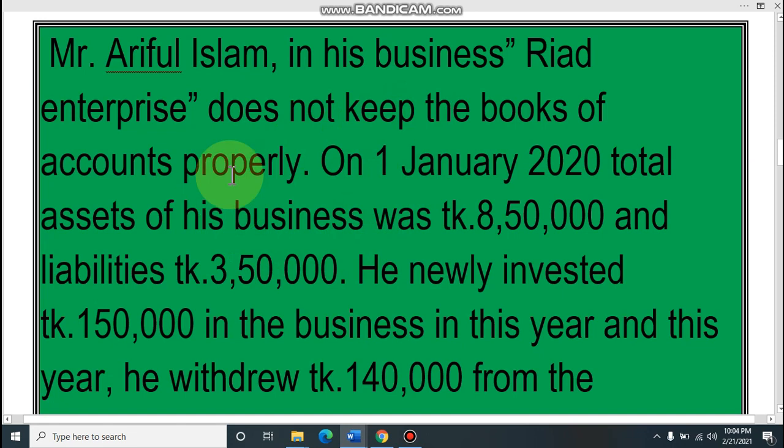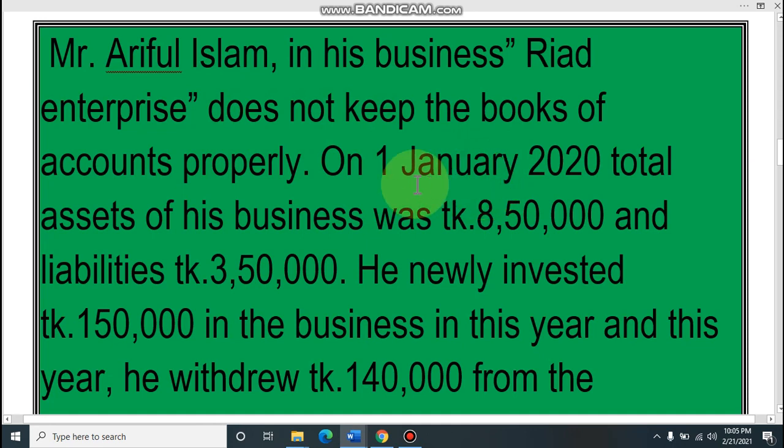Mr. Ariful Islam, in his business, Riyadh Enterprise, does not keep the books of account properly. That means, all of you know that for doing accounting we have only one system, that is the double entry system, and Mr. Ariful Islam doesn't keep the books of accounts properly. That means he doesn't follow the double entry system.